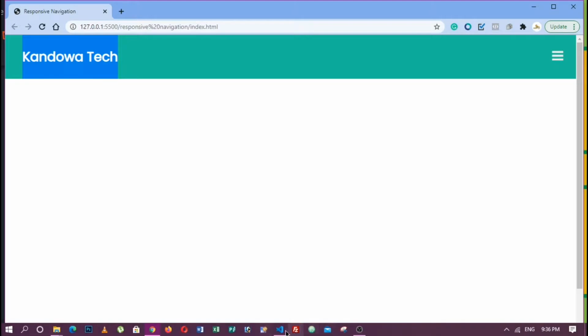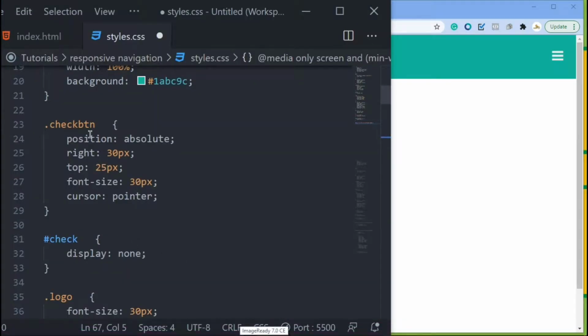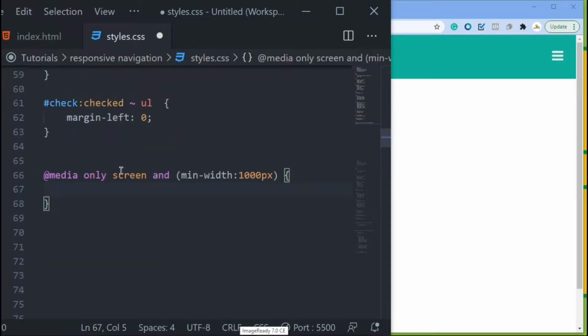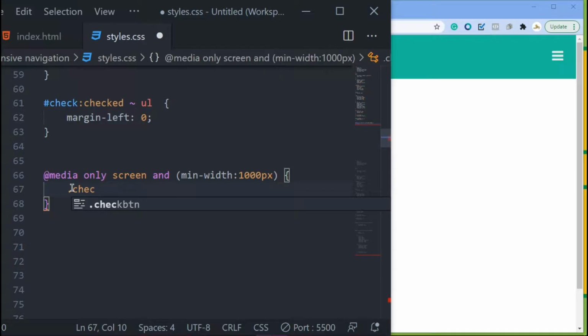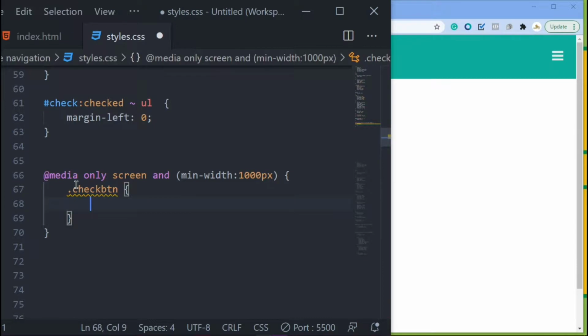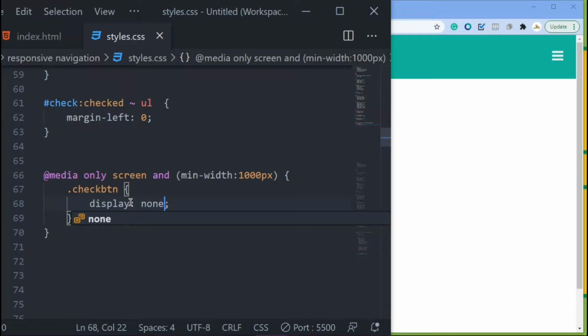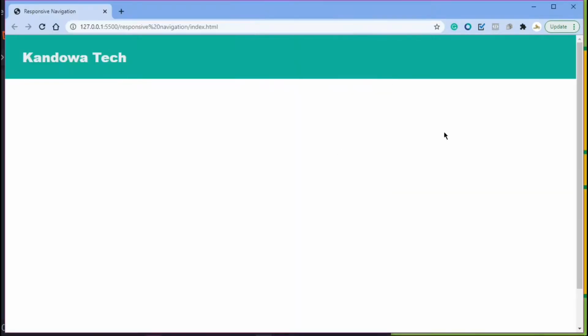So you know that you just have to come down. It's your check btn there. So that's all you have to call. Come down here and then just call it, the class name, which is check btn, right? And then what you want to do is create that. Remember, you are still inside this media query here, right? So you want to display to none, and then save that. Right, as you can see, if you come in here, it's now disappeared, now display to none.